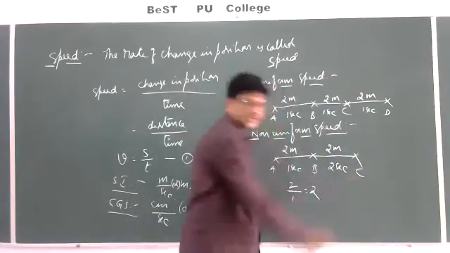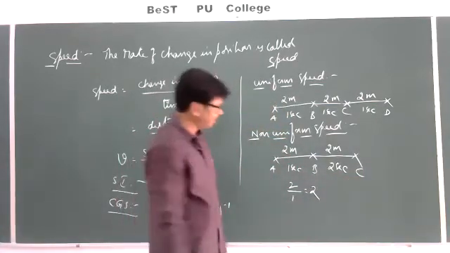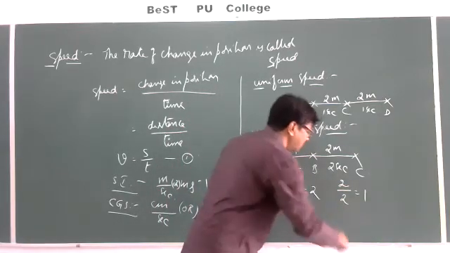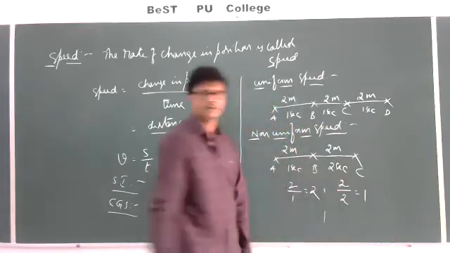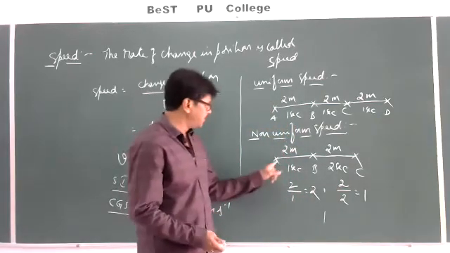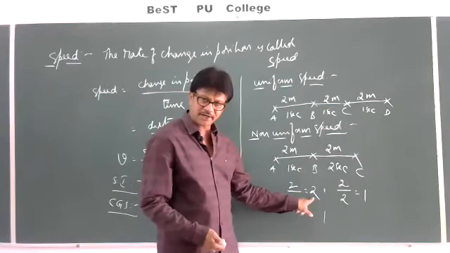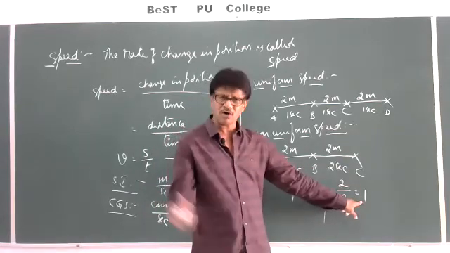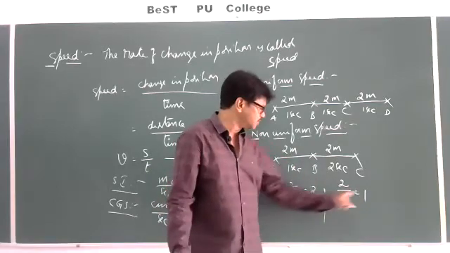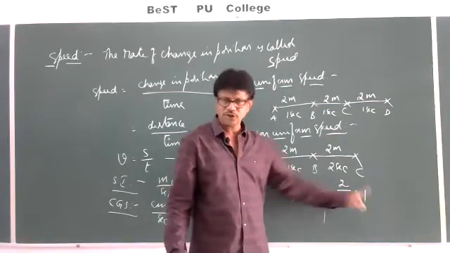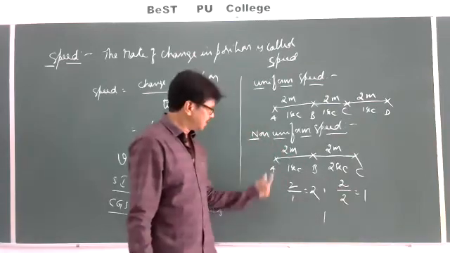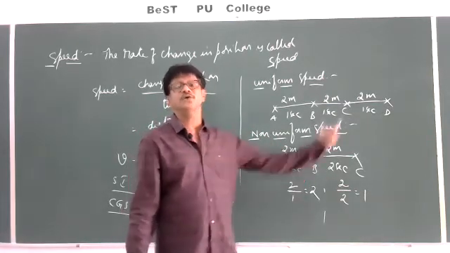Whereas between B and C, what is the distance? 2. What is the time? 2. So 2 by 2 will get the 1. So between A and B, its speed is 2 meters per second. Between B and C, its speed is 1 meter per second. So obviously, these two values are not uniform. These two values are not same. So I can say that a body is moving with non-uniform speed.